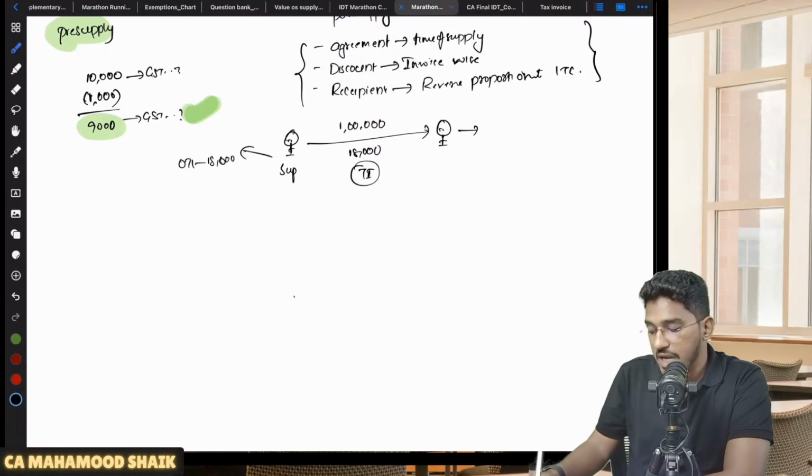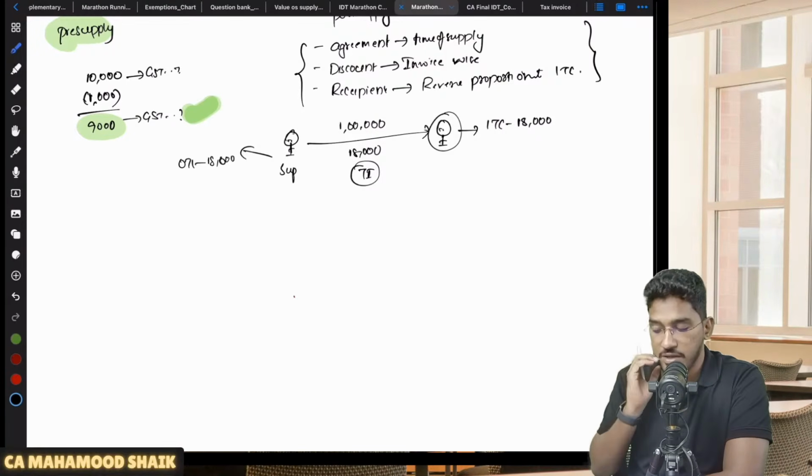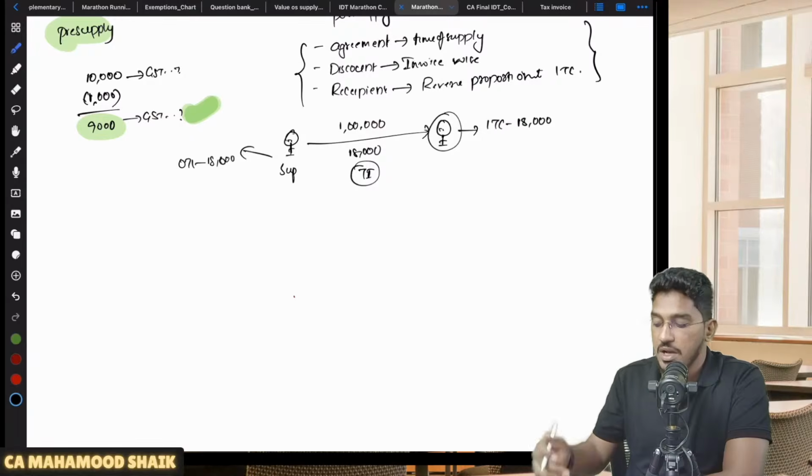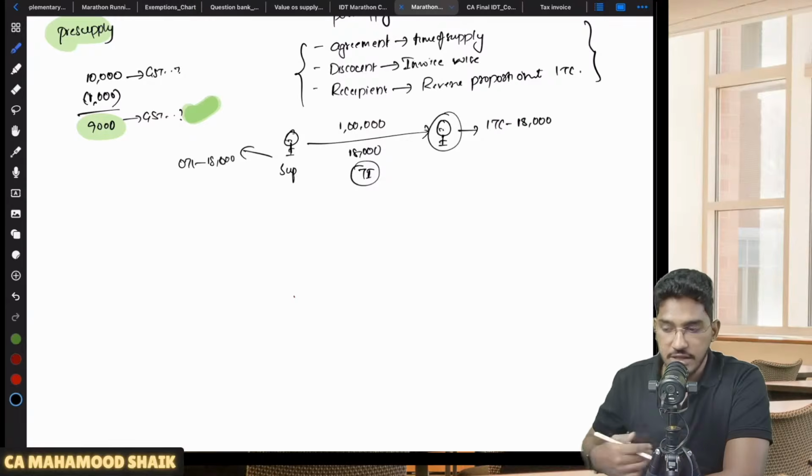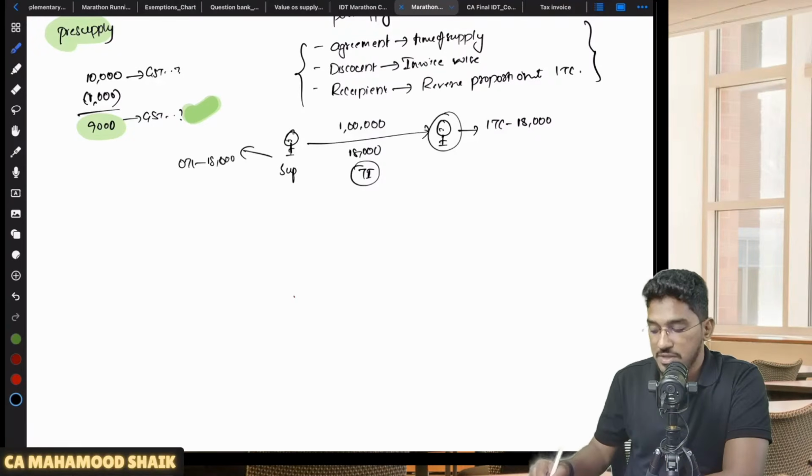Now on the basis of this tax invoice, this recipient will also take the ITC amounting to 18,000 rupees. Then thereafter, let us say some post supply discount has been given, where there was an agreement to give the discount. Discount also I can calculate invoice wise, and the recipient has also agreed to reverse the proportionate ITC. Now how this discount will be passed on is, we will give something called a credit note. Credit note under GST Act I will give.